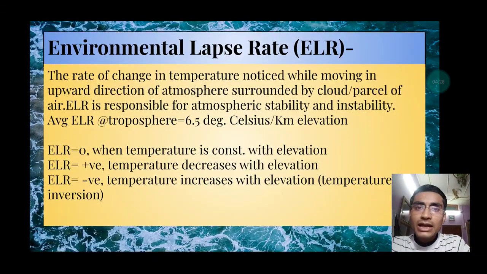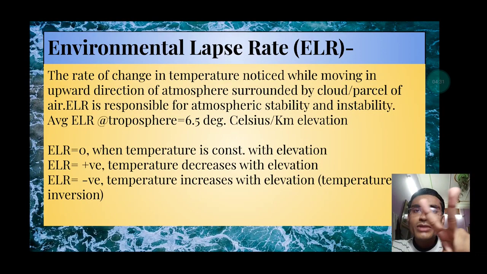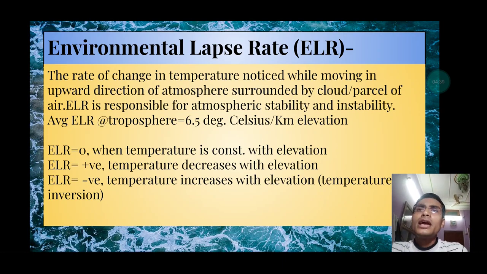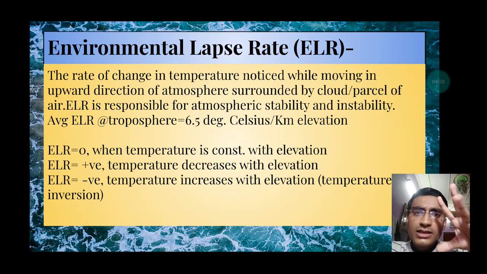Then we have environmental lapse rate and adiabatic lapse rate. These are the two main lapse rates which are used to explain the different types of stability and instability in the atmosphere. Environmental lapse rate is simply the rate of change in temperature which is noticed when we move in an upward direction in the atmosphere, and these changes are observed around any parcel of air or any cloud. Environmental lapse rate is abbreviated as ELR, and it leads to atmospheric stability and instability.